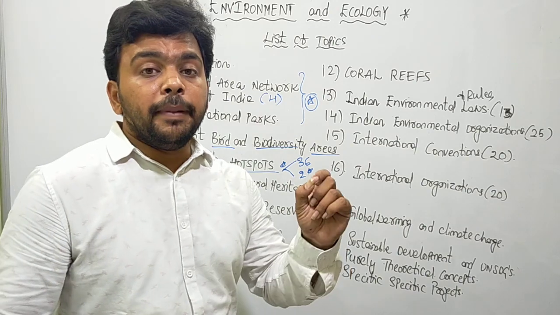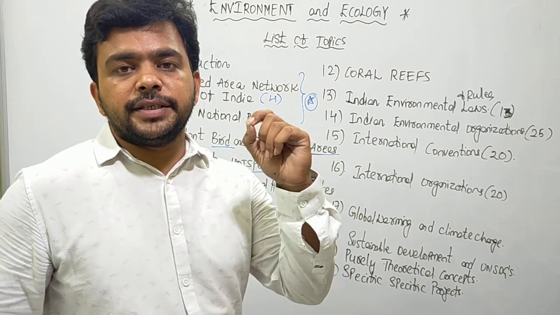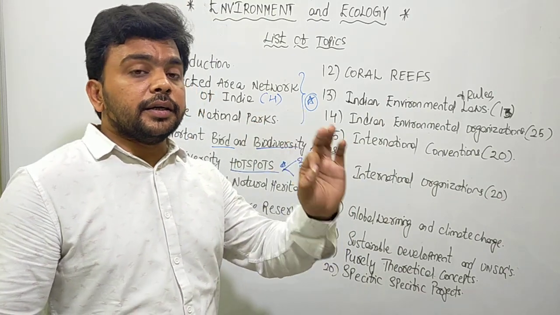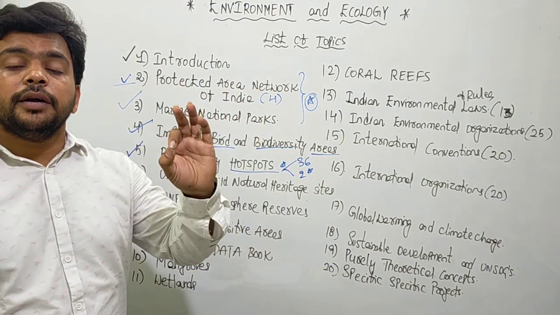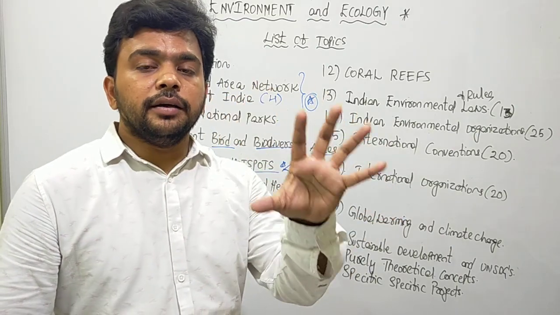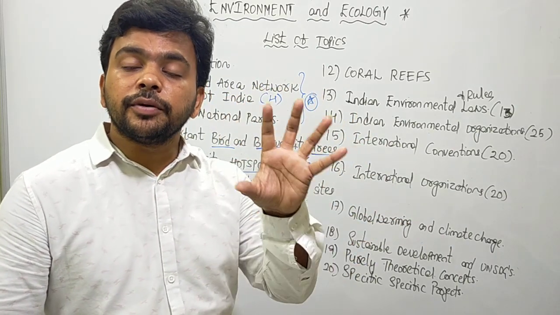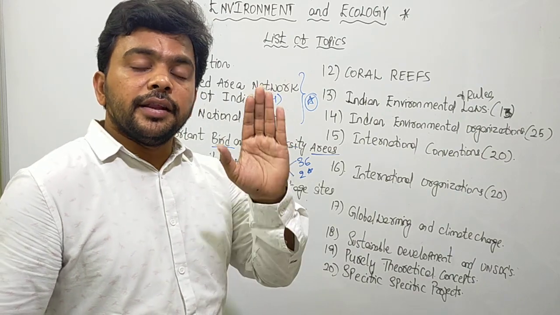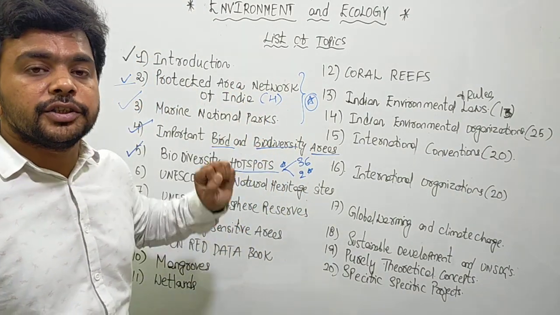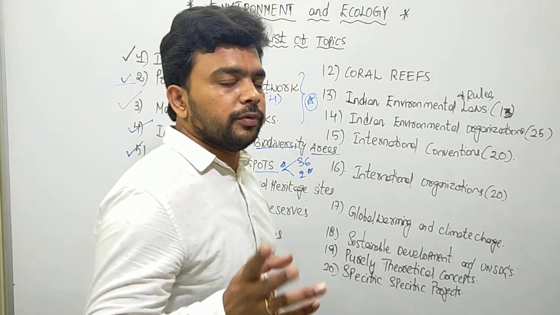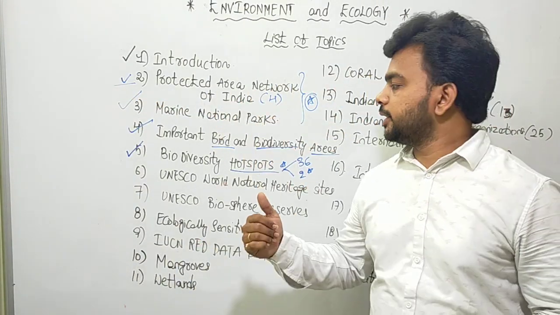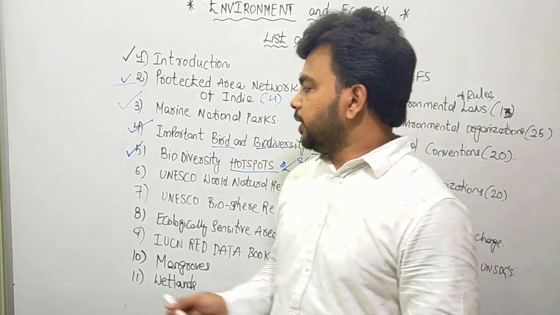Then you have the black-purple frog species. This species originated way back some 5,000 to 6,000 years ago and has been staying in the Western Ghats from that time period. These unique species are staying in these biodiversity hotspot areas. There are two, and we'll discuss them in detail, and the criteria for declaring a particular place as a biodiversity hotspot. Very, very important.